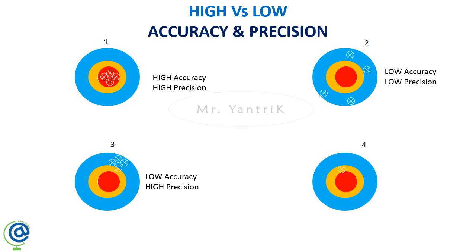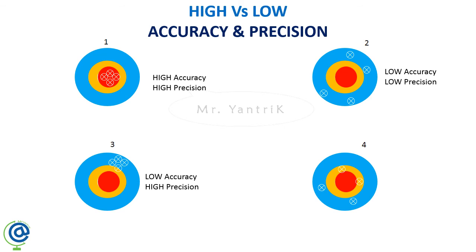But in the fourth diagram, the first one is very near or close to the center line, the second one is also very close to the center line, and the third one and fourth one, I have to change those 2 things. I'm sorry, a small correction here. Third one, for example, if I take here, and fourth one if I take here.